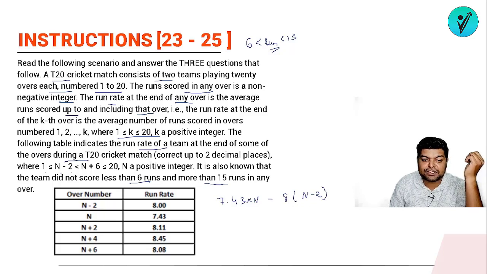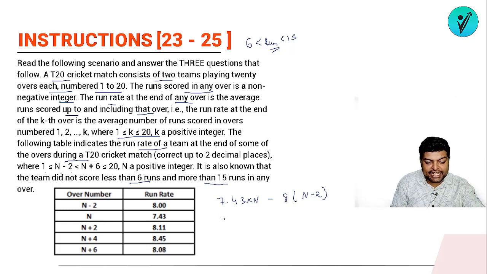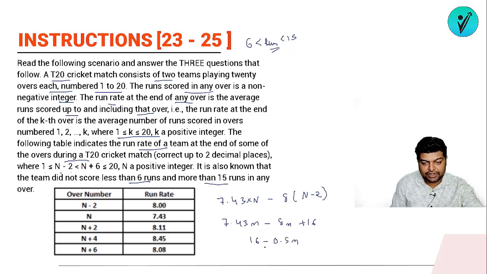And if I take the difference of these two, will I get the runs that would have been scored in these 2 overs? So what will I be getting? I'll be getting 7.4n minus 8n plus 16, or 16 minus 0.6n. So in these 2 overs, the runs scored are 16 minus 0.6n.